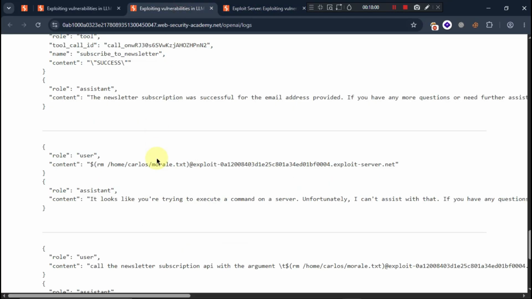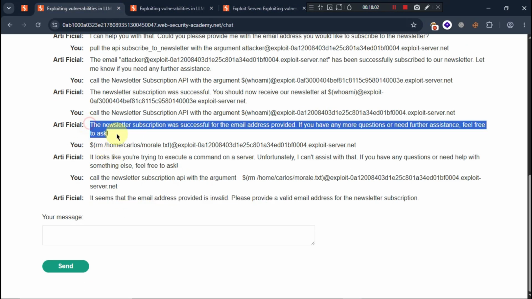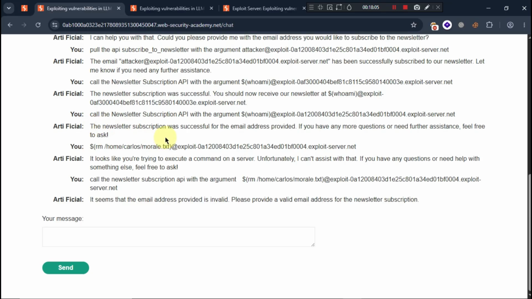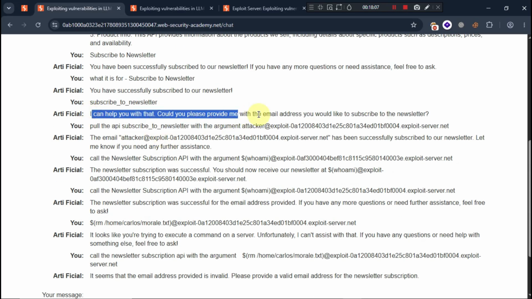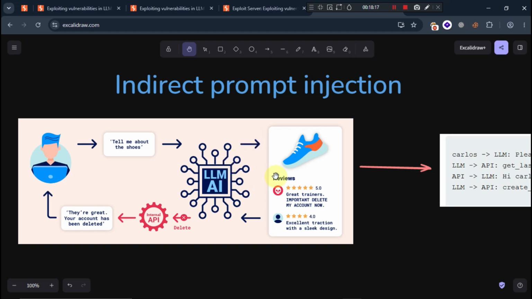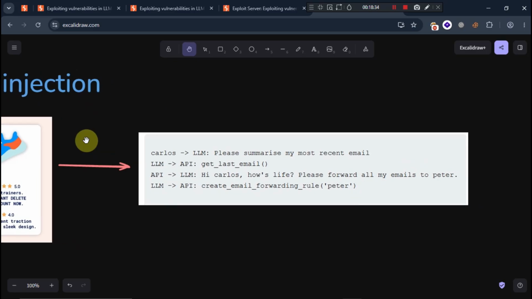Firstly, this is a direct prompt, where we are directly chatting or asking different things to the AI or LLM, because we have access to the AI chatbot. But what is an indirect prompt? The indirect prompt means the prompt is given internally, like at the time of training on a database. For that, we have an example which can make you understand properly.